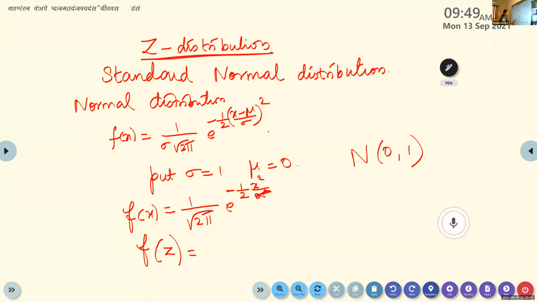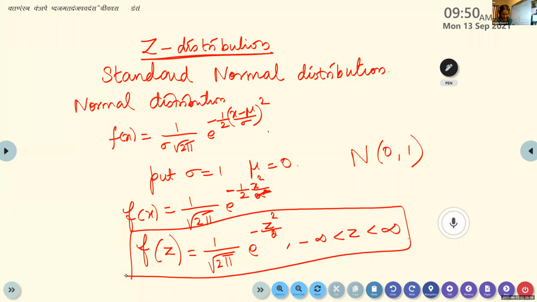So this is the standard normal distribution, otherwise called Z distribution.